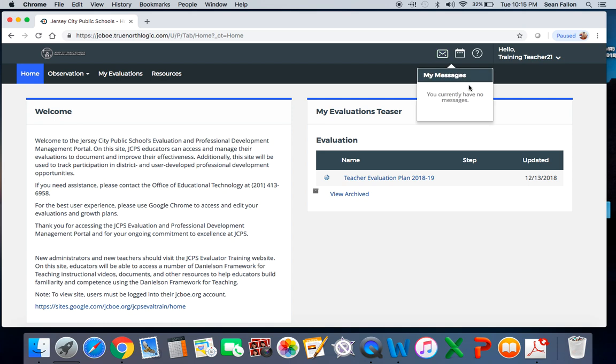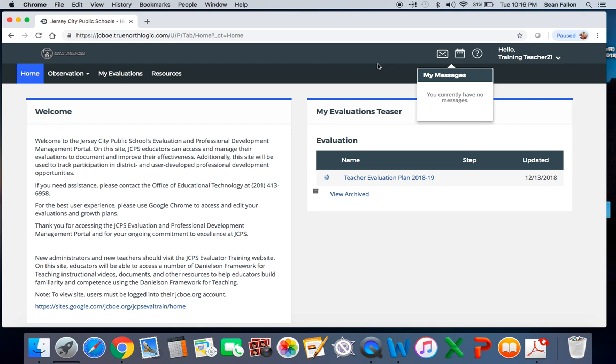Okay, this message center is important, because this is where all of your administrators are going to inform you that they've started an evaluation for you. This is linked to your Jersey City Board of Ed email, so if an administrator sends you a message inside this platform, it will also be sent to your district email. If they start an evaluation for you, or if you've had one and they need you to answer any questions at the end, or they need you to acknowledge it, this is where you'll be notified.